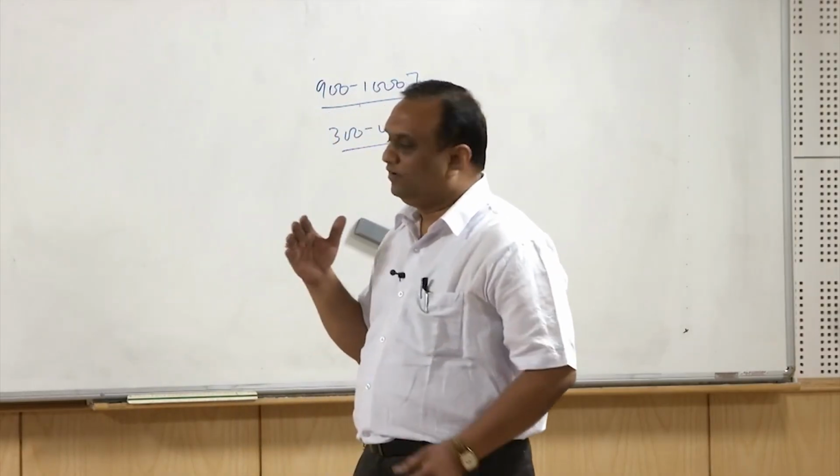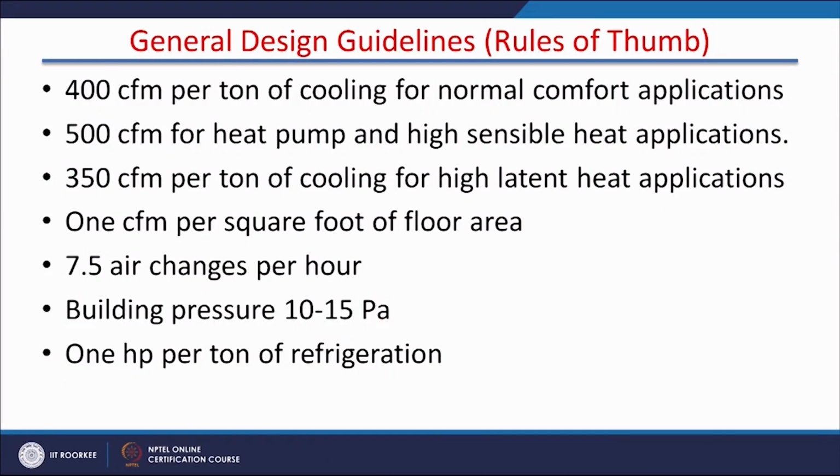For example, per ton of cooling 400 CFM should be there. But if you look at the split AC or window AC, even a 1 ton or 1.5 ton AC, this requirement is not met, but it does not mean their design is faulty. It is a rough estimate, especially for a centralized air conditioning system: 400 CFM per ton of cooling for normal comfort application, 500 CFM for heating purpose, 300 CFM where latent heat is high. For example, kitchens,